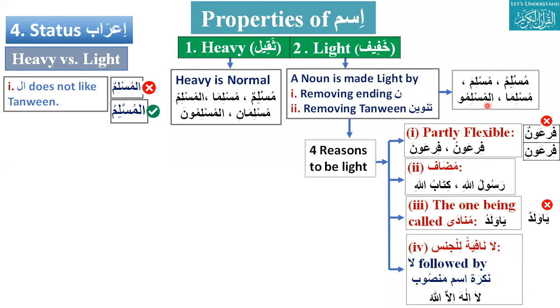And how to make it light? We know the light version of singular, and the light version of dual and plural. Whenever you put ya in Arabic, you will never see tanween on the noun after ya. It will be light. Waladun will be waladu. In case of dual and plural, the noon will be dropped. Who is doing that? This ya. So whenever you put a ya, the one being called, this munada, is always light.